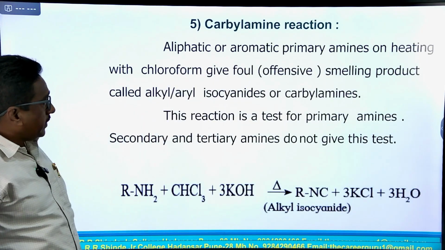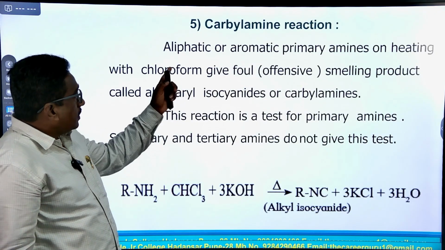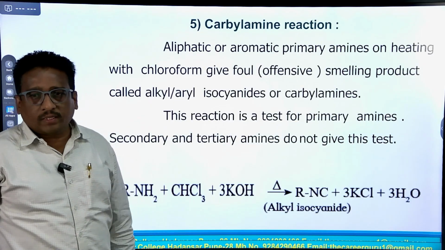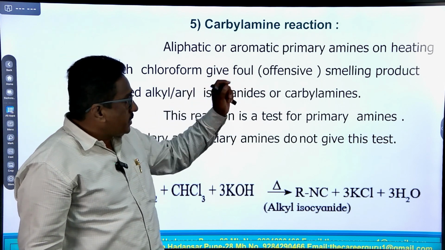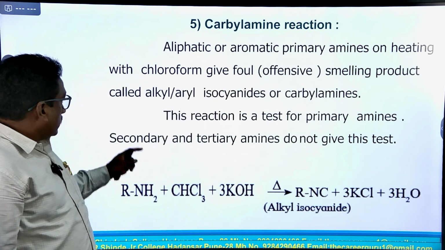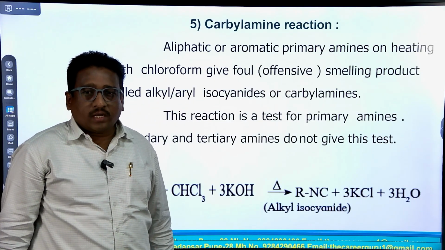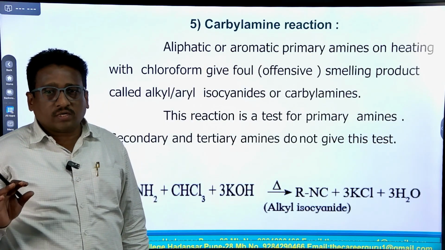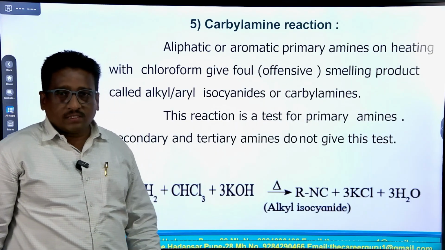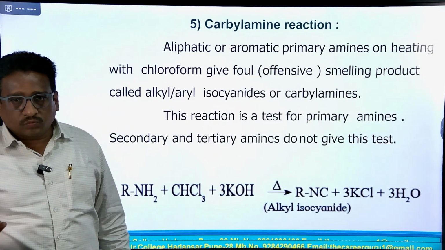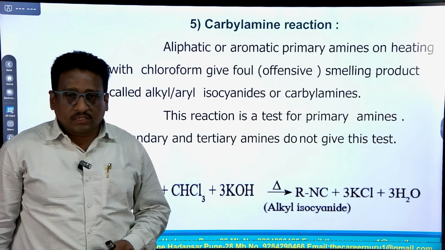Then the next chemical property: carbylamine reaction. So, carbylamine reaction means in this reaction an aliphatic or aromatic primary amine on heating with chloroform gives a foul or offensive smelling product, and this product is called alkyl or aryl isocyanide or carbylamine. Hence, this reaction is called the carbylamine reaction. So, this reaction is a test for primary amines. The carbylamine test is useful for the detection of primary amines. Secondary and tertiary amines do not give this test.